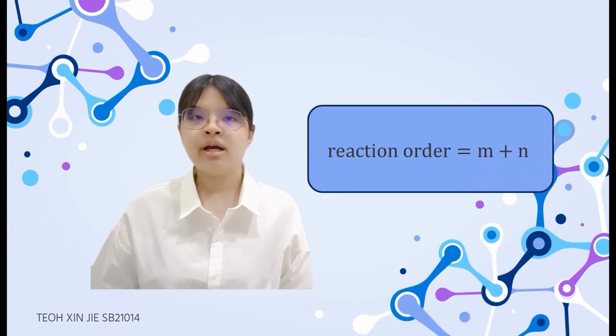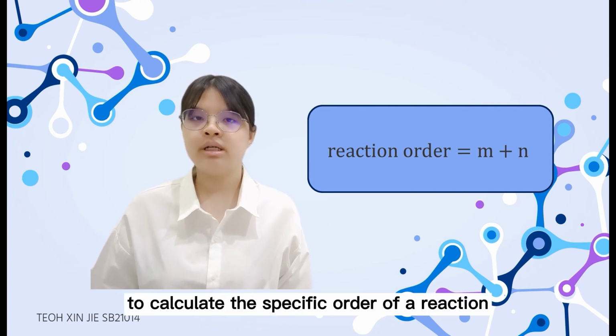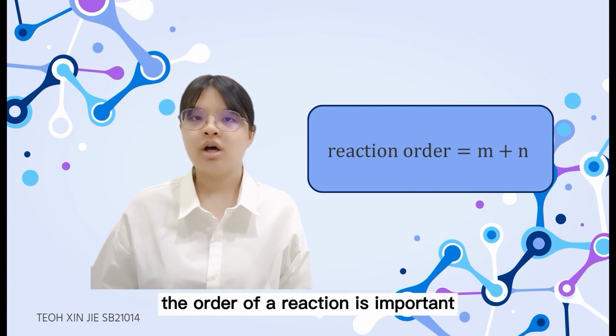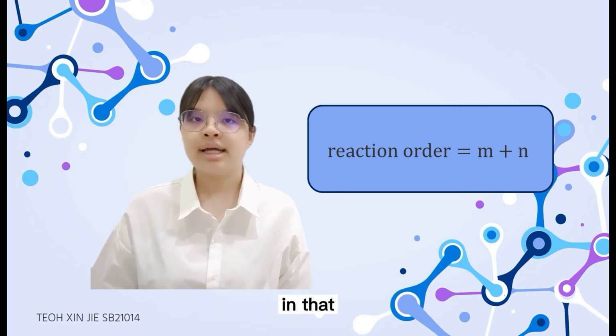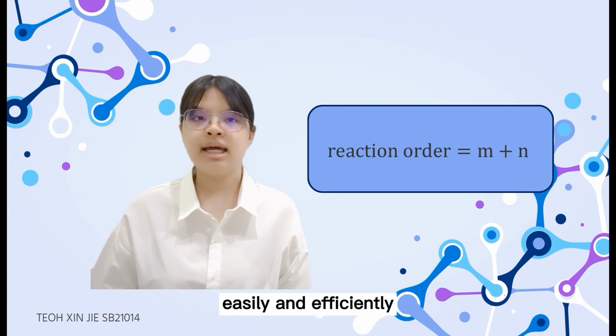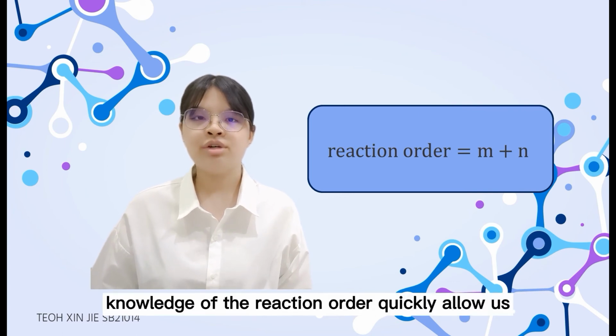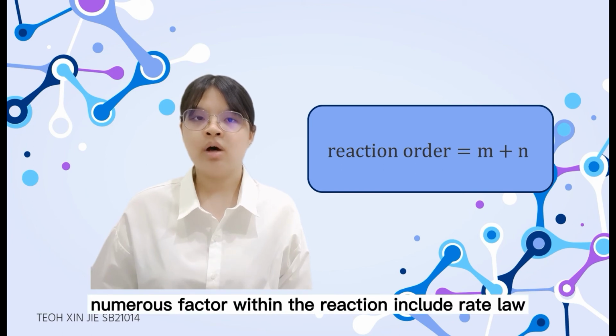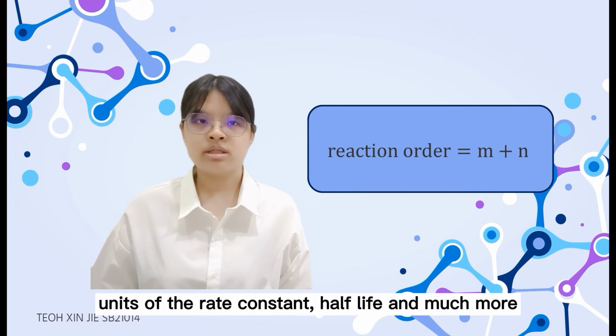The order of a reaction is important in that it enables us to classify specific chemical reactions easily and efficiently. Knowledge of the reaction order quickly allows us to understand numerous factors within the reaction, including rate law, units of the rate constant, half-life, and much more.